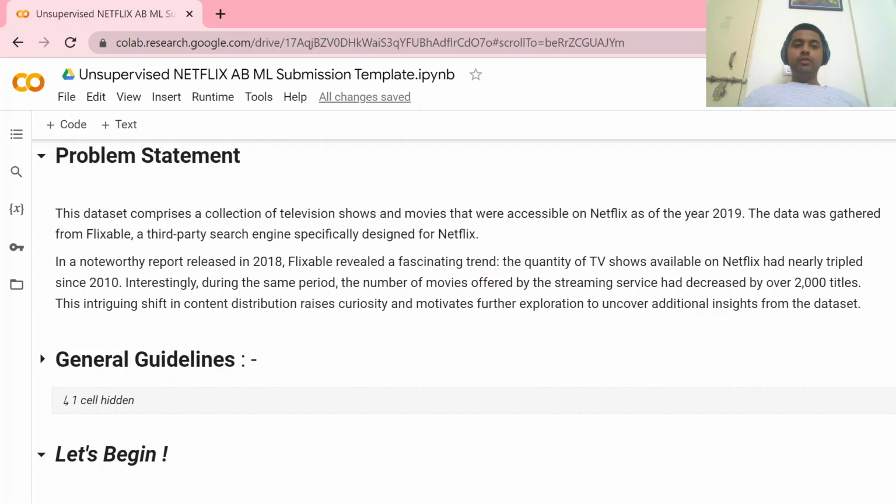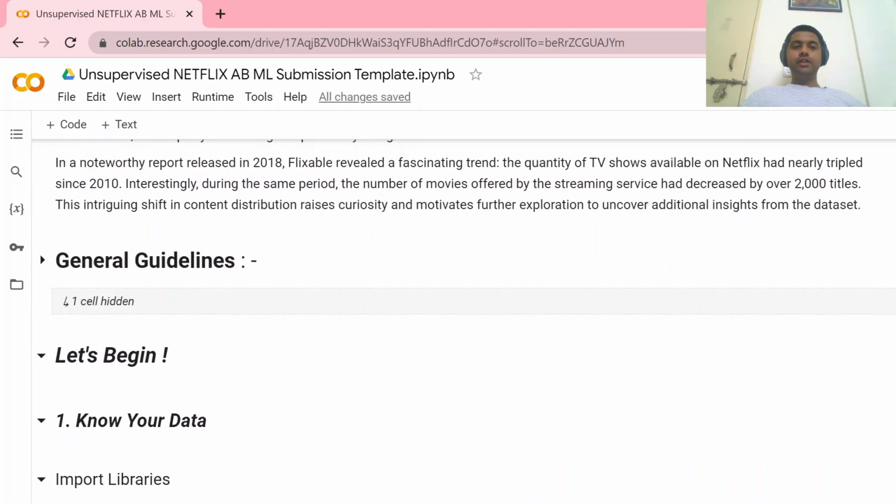In a noteworthy report released in 2018, Flexible revealed a fascinating trend: the quantity of TV shows available on Netflix has nearly tripled since 2010. Meanwhile, during this same period, the number of movies offered by the streaming service had decreased by over 2,000 titles. This shift in content distribution raises curiosity and motivates further exploration to uncover additional insights from the dataset. So these are our general guidelines.